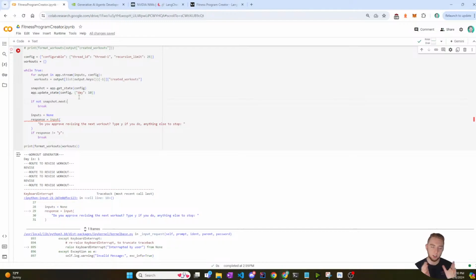So at this point, it's just an approval method, and then you can stop it from going forward. And so that's the initial version of human in the loop. That is what all of the examples with LangChain using human in the loop show, just a simple approval. But I want more than that.